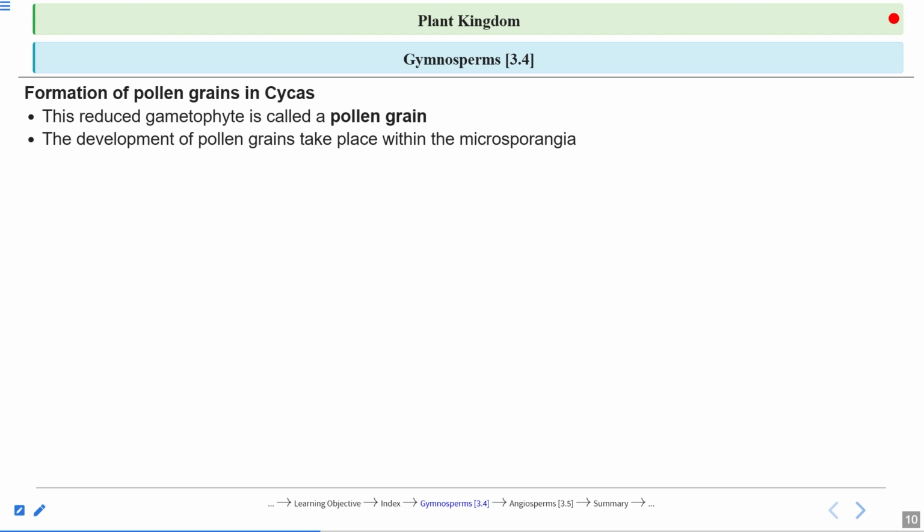The development of the pollen grain takes place within the microsporangia that bear the microspores, and microspores finally mature and form the pollen grain, as we have studied in the case of angiosperms also. The development of pollen grain takes place inside the microsporangia.